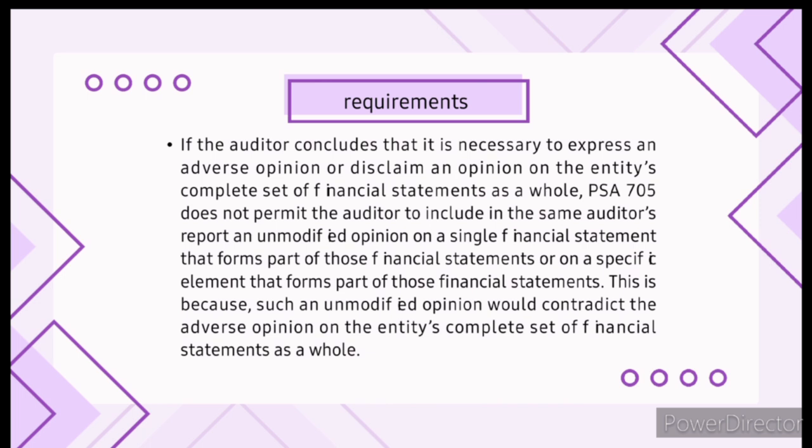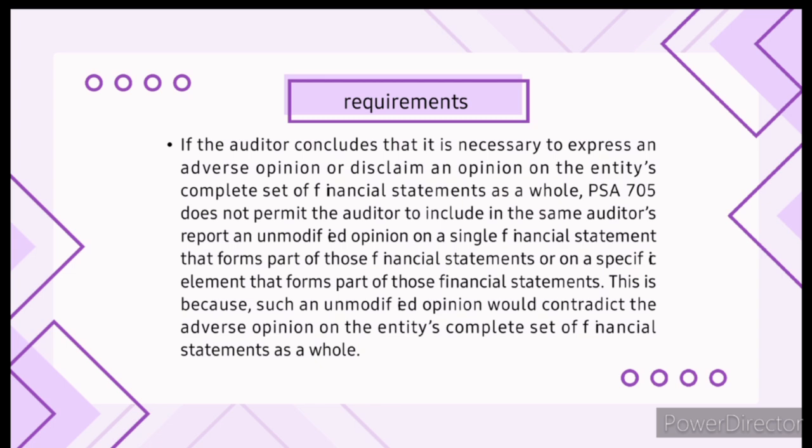They can't then say that one specific part of those statements is perfectly fine. It's like saying the whole cake is bad but one slice is good. It just doesn't make sense because the bad parts are affecting the whole thing. So the auditor has to be consistent. If the overall financial picture is bad, they can't say that a single part is good. It would be misleading to the people reading the financial statements.